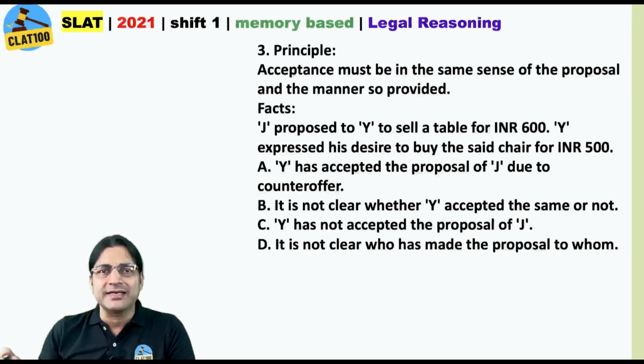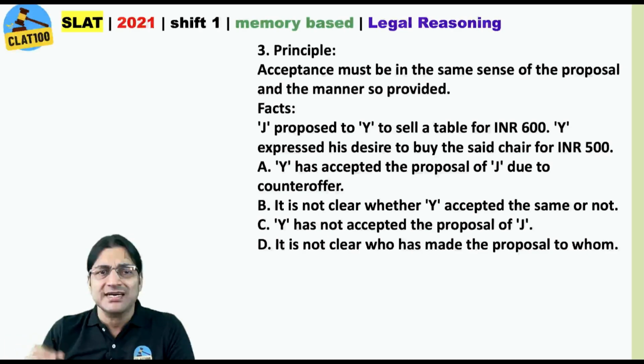Now, acceptance must be in the same sense of the proposal and the manner so provided. J proposed to Y to sell a table for 600 rupees. Y expressed his desire to buy the said chair for 500 rupees. So is he accepting the proposal in the manner so provided? Of course not.